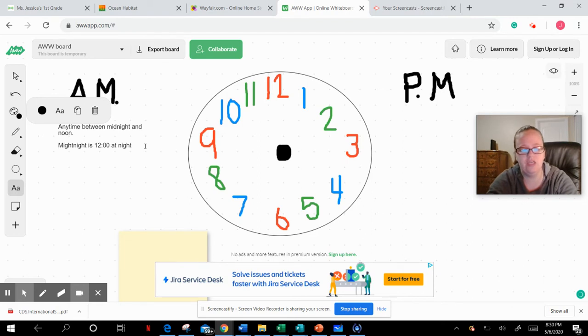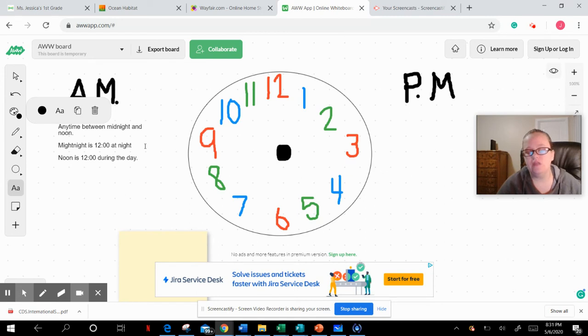So what is noon? Noon is any time after midnight, anytime between midnight and noon. So midnight is 12 o'clock at night, and noon is 12 o'clock during the day. So 12 o'clock noon is when the sun is up and when you are eating lunch, and it's halfway throughout the day.